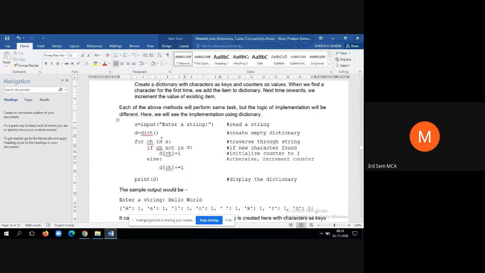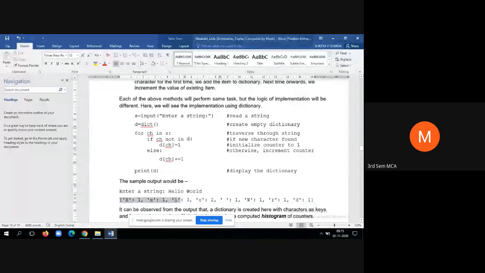Then the last iteration is D. Hello world, last character is D. If D not in D, the condition is true. That means within the string, D is occurring for the first time. So dictionary of D is equal to 1. Now we have reached the end of the string. Control will come out of the for loop and it will print the dictionary elements. This is the output, this is how it will print the dictionary.